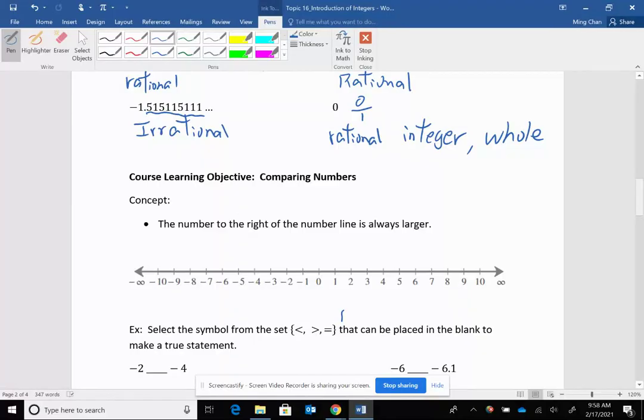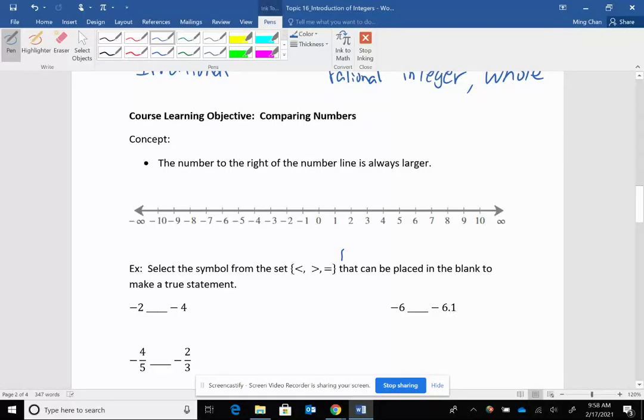Now, comparing numbers. There are different ways to compare numbers. The way I normally show students is to determine which number is bigger. It turns out it's always true: the number to the right on the number line is always larger. The right side keeps going to positive infinity, and the left side keeps going to negative infinity. So positive infinity is greater than negative infinity. Therefore, numbers to the right are always larger. So if you know where the numbers are located on the number line, you will always know which number is bigger.